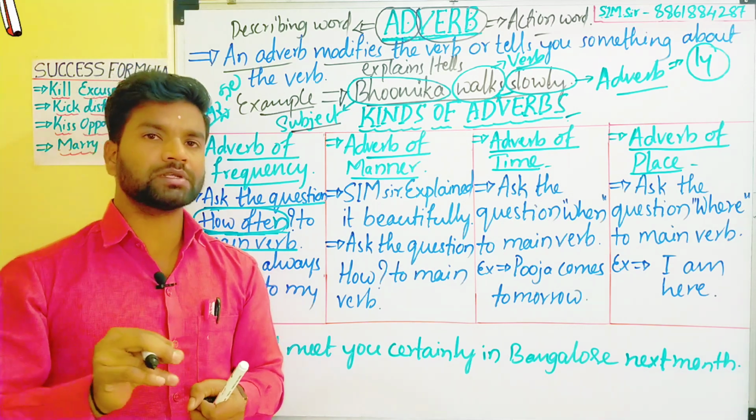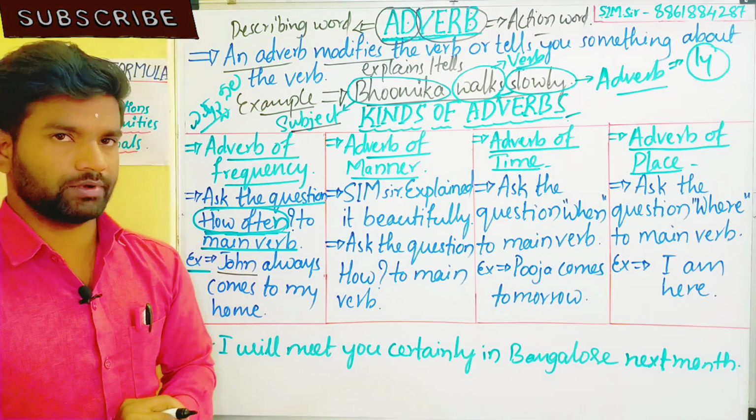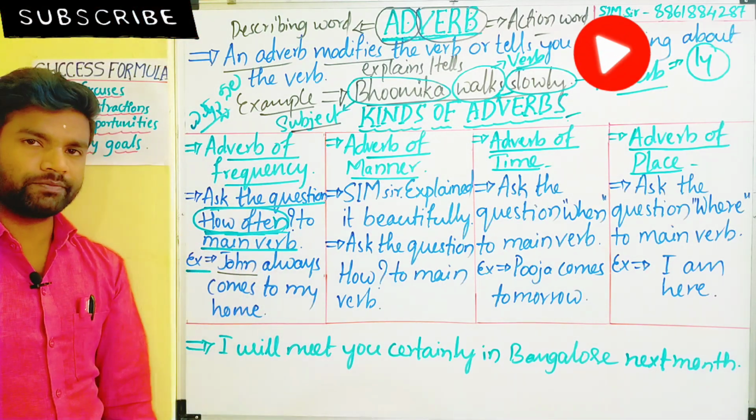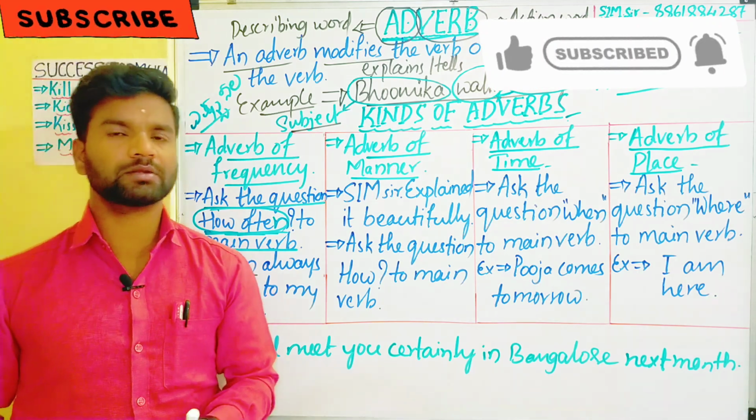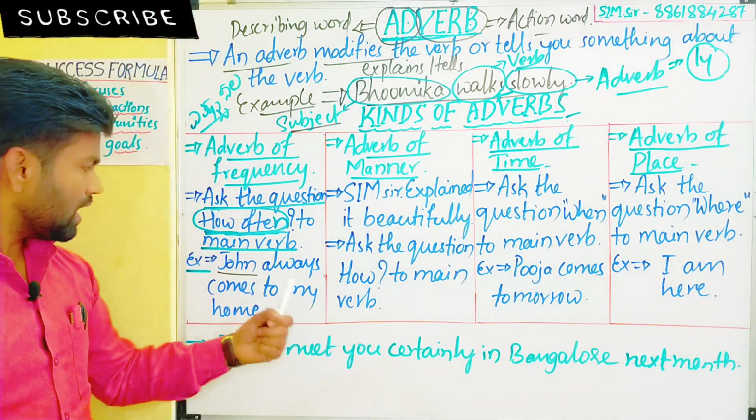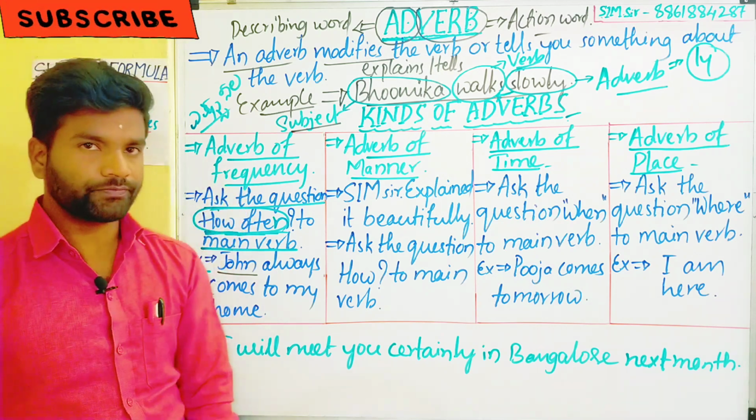Then for a particular person, the specific name we give is called a proper noun. Okay, let's come to the example for the adverb of frequency. When we ask the question "how often", the answer that comes is the adverb of frequency. Okay, let's come to our point, the example related to adverb of frequency.